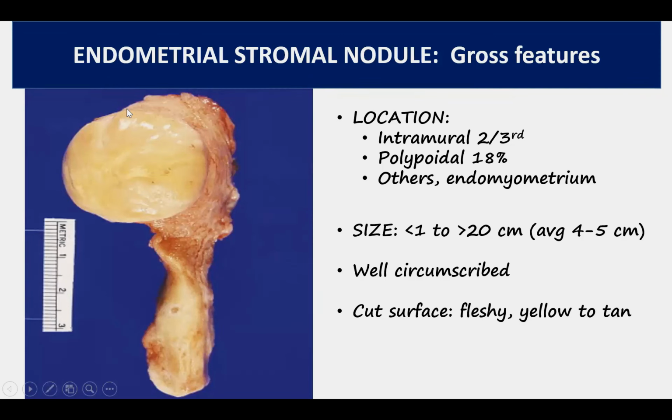This is the typical gross appearance of an endometrial stromal nodule. It is well demarcated, well circumscribed, and has a fleshy yellow to tan appearance. The size of these tumors can range from less than 1 centimeter to greater than 20 centimeters, but the average size is about 4 to 5 centimeters. They are intramural in location in 2/3 of the cases. 18% are polypoidal, and others are present at the junction of endomyometrium.